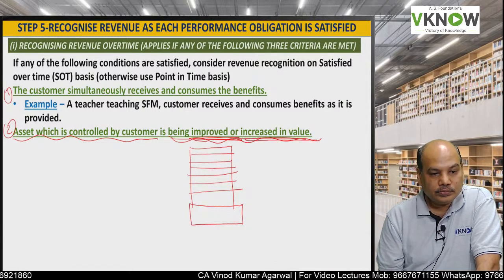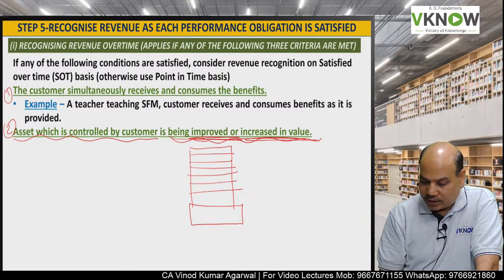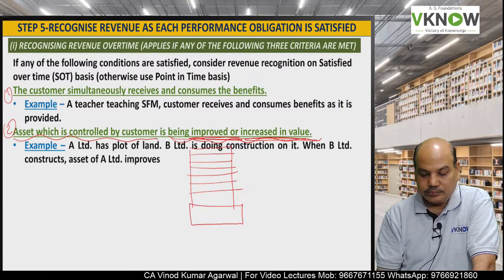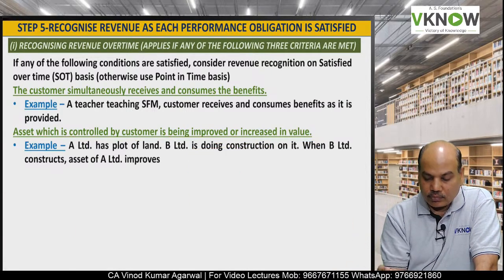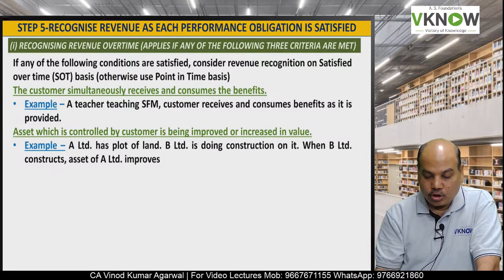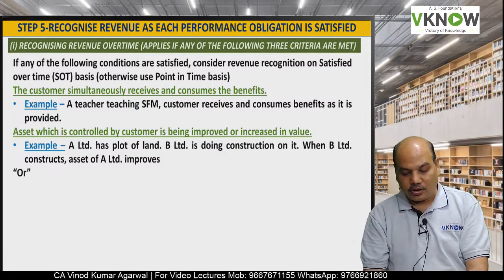So in that case also we can apply satisfied over time basis. Example, A Limited has a plot of land, B Limited is doing construction on it. When B Limited does construction, the asset is improved.